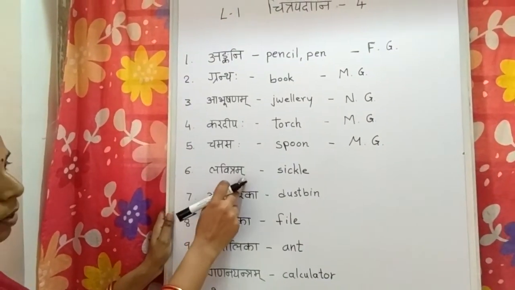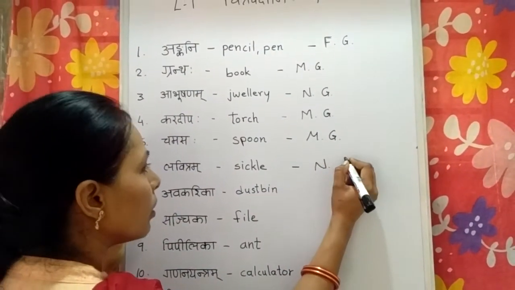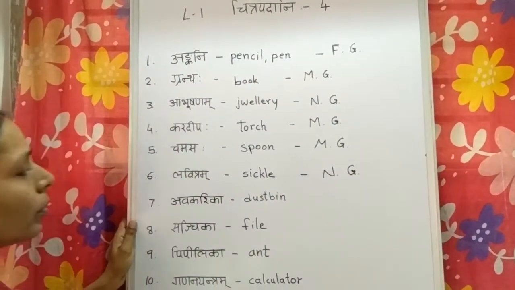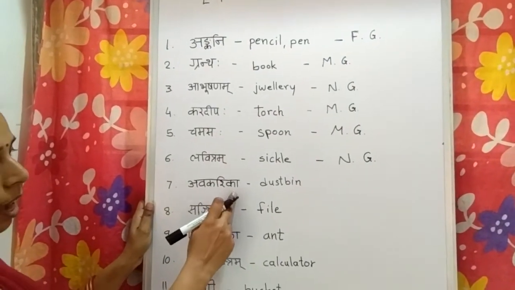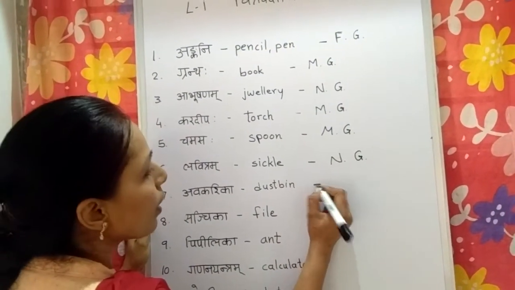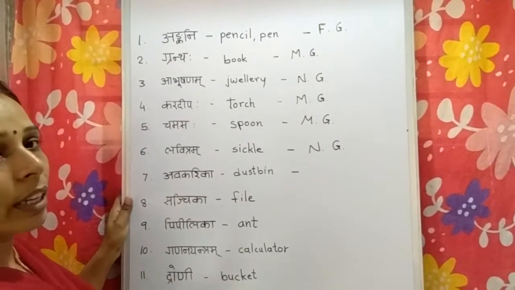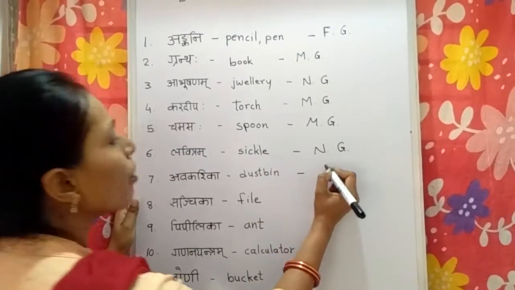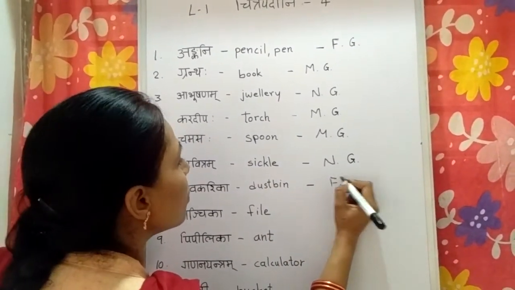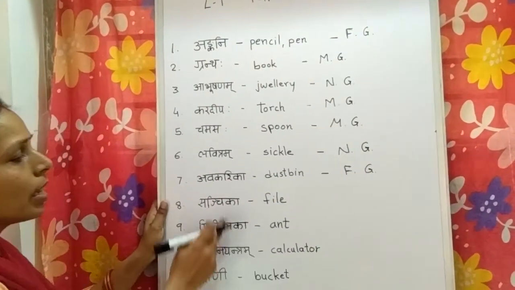Lavitram, ending with halant ma, so it is neuter gender. Avkarika, ending with the vowel a. As I told you that the words ending in a or e vowel are called feminine gender. So it is feminine gender.